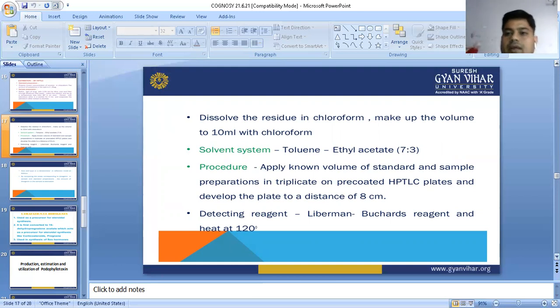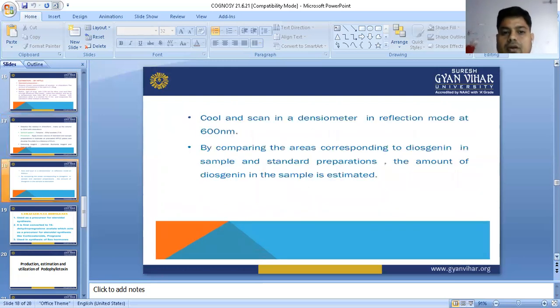Then we saw its detection with the help of the HPTLC method. In the last portion, we saw how to extract, cool, and scan in the densitometer. In the densitometer, in reflection mode at 600 nanometer, compared with the corresponding diosgenin sample, the amount of diosgenin in the standard preparation is estimated. So these are the preparations.